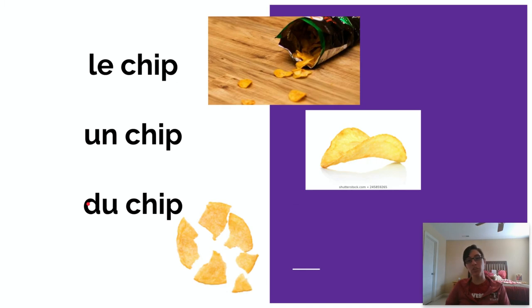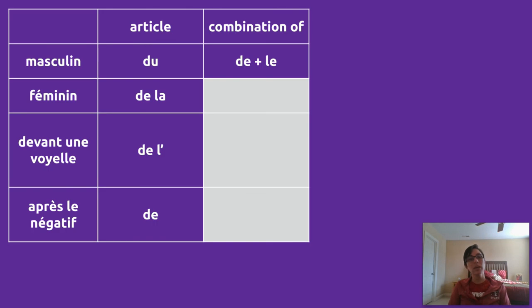Another example with a chip. So we have le chip. It's this chip, the chip that fell on the ground, le chip. Un chip is one chip. And then du chip is taking this one chip, breaking it into parts, and then you're eating one part of the chip. So if you're saying I want a chip, or I would like to eat a chip, je prends un chip. But if you say je prends du chip, we're saying I want part of a chip, just this little part of it.